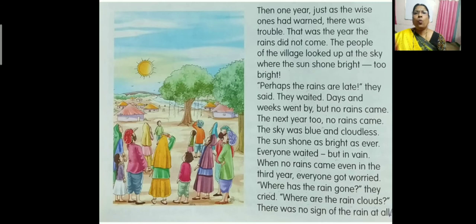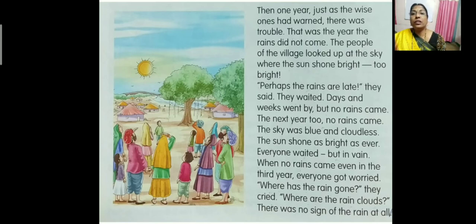Then one year, just as the wise one had warned, there was trouble. So previously we read, the wise man says, don't cut the trees, we'll be in trouble. Then one year, just as the wise one had warned, there was trouble. So some trouble has happened. So what is the trouble? That was the year the rains did not come. So that year there was no rain.